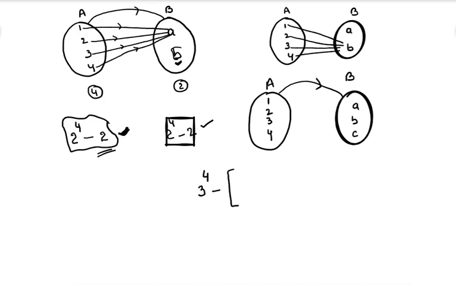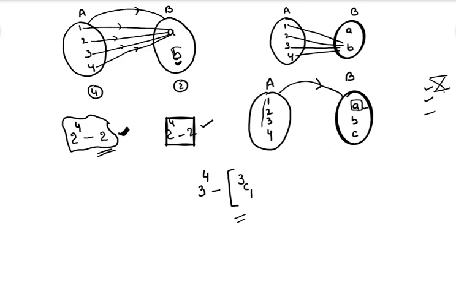So from these 3 power 4 functions, we have to remove the cases where at least one element has no pre-image. At least one means one element doesn't have a pre-image, two elements don't have a pre-image, or all three elements don't have a pre-image, right? Those cases we have to remove. That's why, from 3 elements, select any one element. Suppose I selected this element. Now this element has no pre-image, no connections.